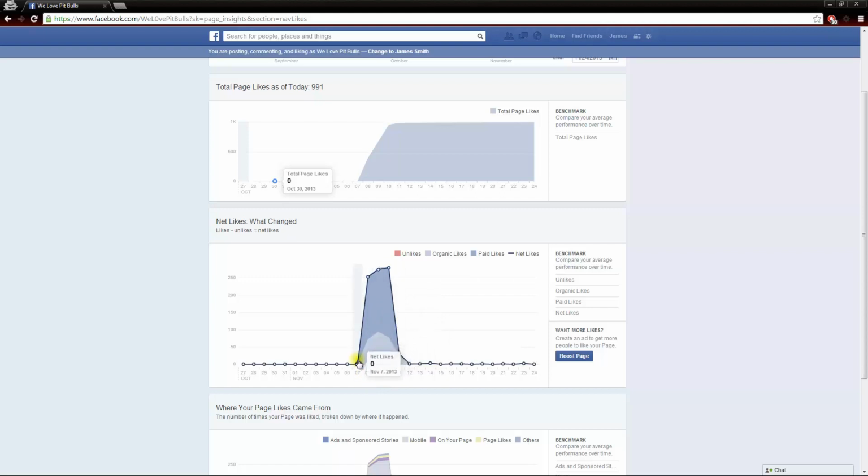What that means is these organic likes are the likes that you are getting when someone shares your status update, likes your status update, or comments on it, and then their friends see it, and then their friend likes your page. That's an organic like. So I got 73 there, 94 there, 78, 30. That's a few hundred likes right there. Completely free autopilot word of mouth traffic. And I only had 181 paid likes, and that gave me 73 organic likes. It's not quite half, but it's almost half, and that's outstanding.